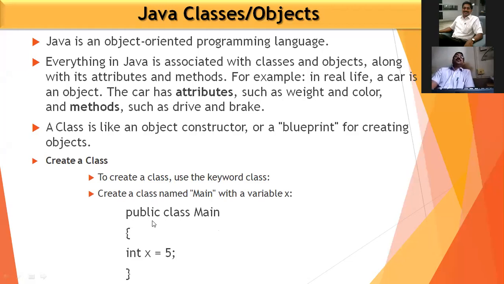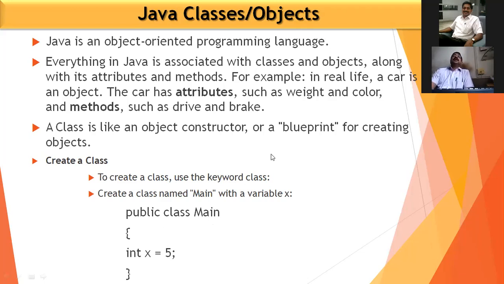We are using public as a modifier. And in that main class, we declared x is equal to 5, which is having the integer value 5. Okay. So that is how to create a class. That is a very simple thing, how we can create the class in Java.